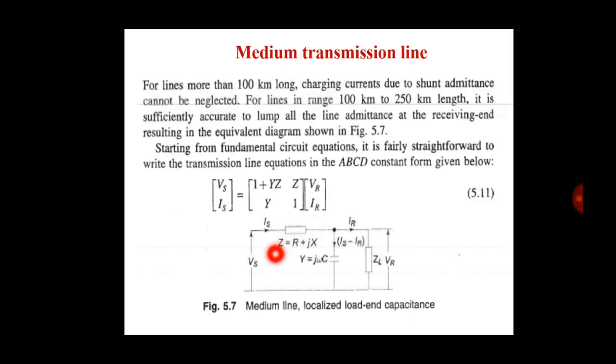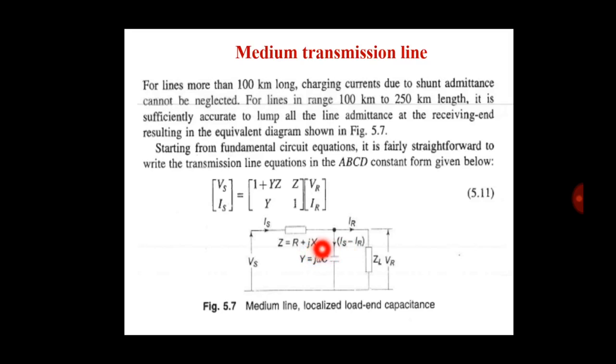Here is the sending end voltage, here is the receiving end voltage. Here is ZL, meaning load impedance. Line impedance Z is equal to R plus jX, and the admittance Y is equal to j omega C. Here are the receiving end current and sending end current. The admittance current is IS minus IR.